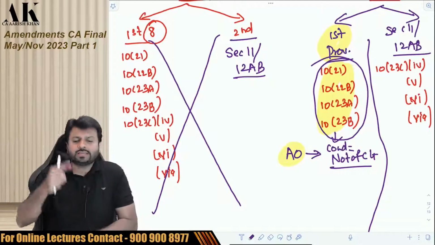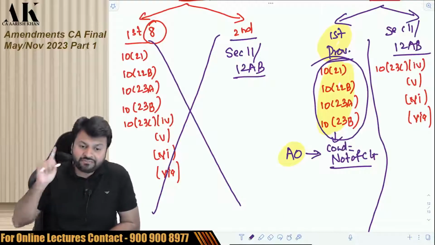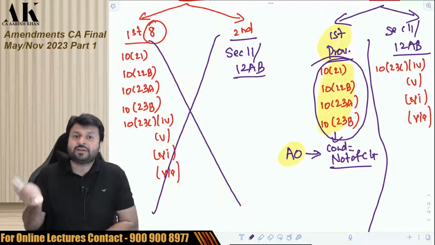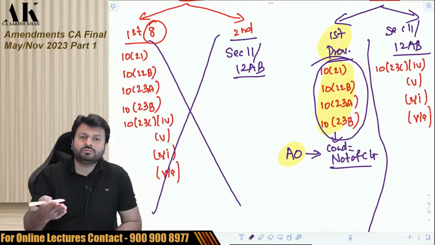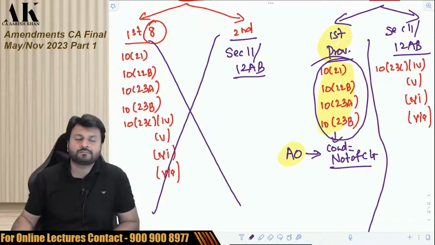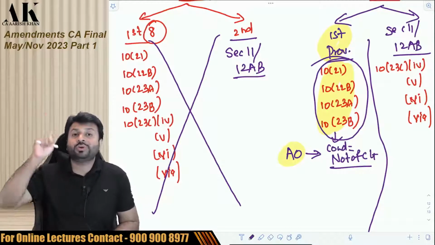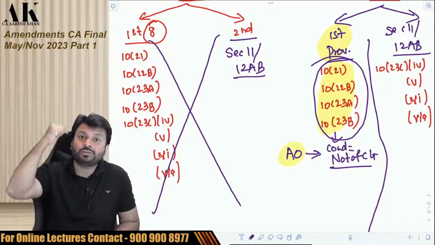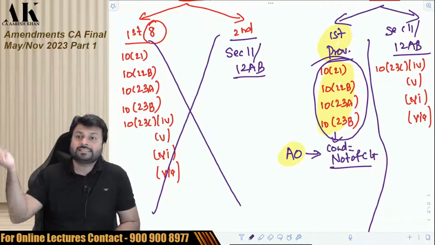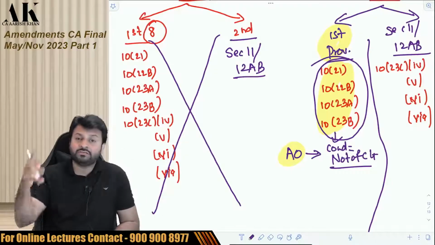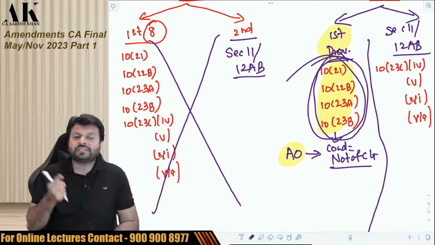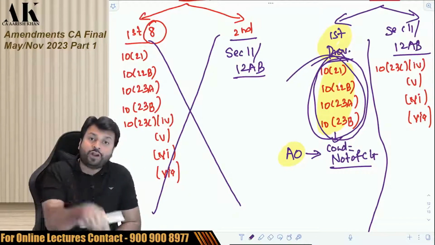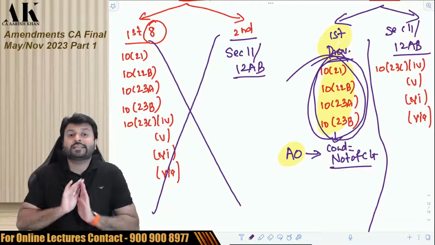Suppose the AO is doing the assessments of these 4 assessees, and he finds some violation in the conditions which are mentioned in the notification of the central government, then he suo motu cannot disallow the exemption. What is he supposed to do? This is something which I have told you in the class also. He has to intimate that defect, that violation, to the central government. And then the central government will cancel the notification, will withdraw the approval of these associations. And then they will intimate the assessing officer, and then the assessing officer will accordingly disallow the exemption.